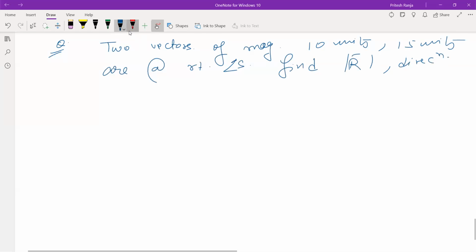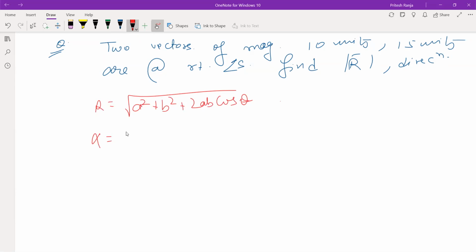What formula will we use? Resultant के लिए यही वाला, a square plus b square plus 2ab cos theta. And direction के लिए tan inverse of b sin theta by a plus b cos theta, considering b and a accordingly.